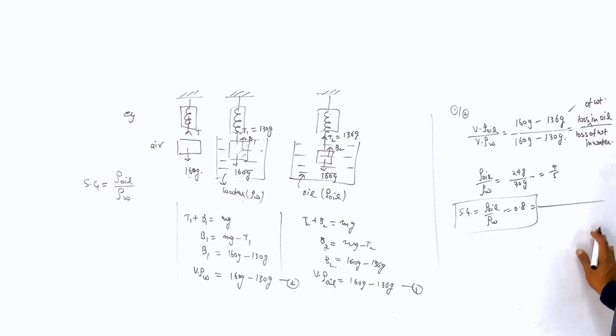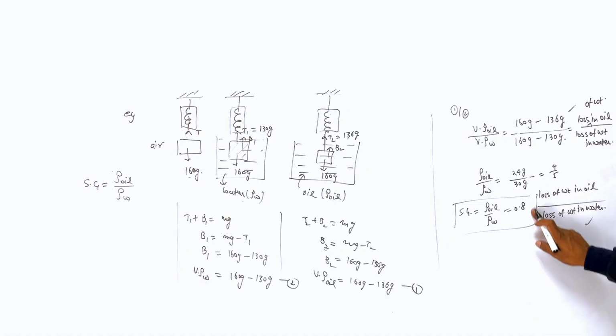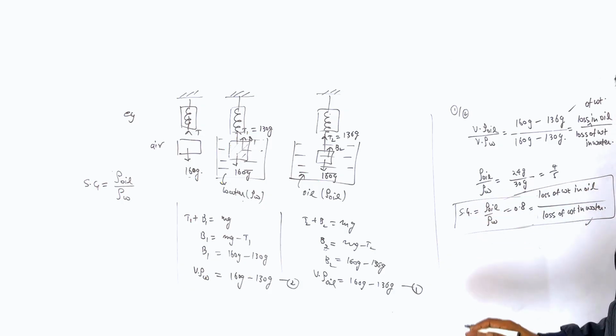The formula you can write is the ratio of loss of weight in oil and loss of weight in water. You may consider this as a formula, as it is given in your book. All right, copy this.